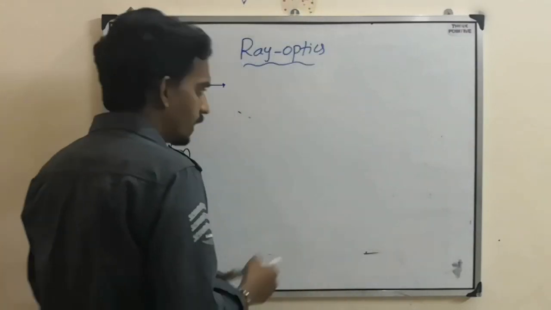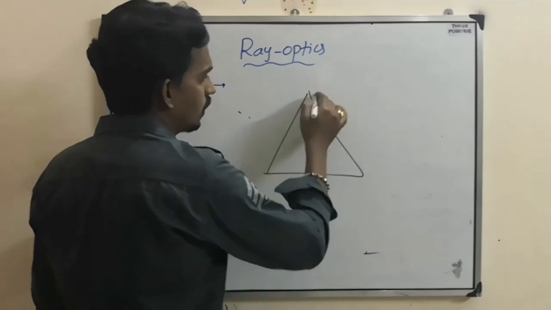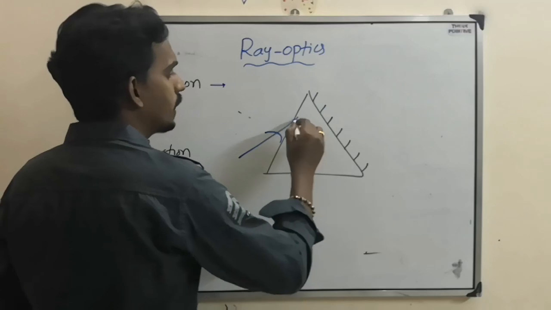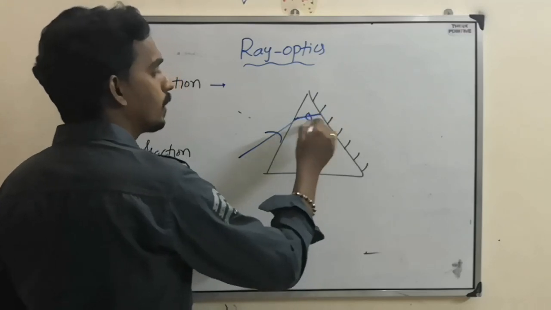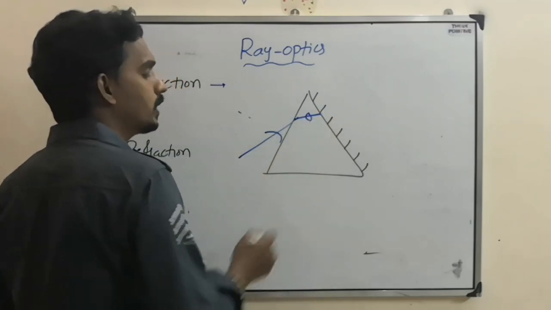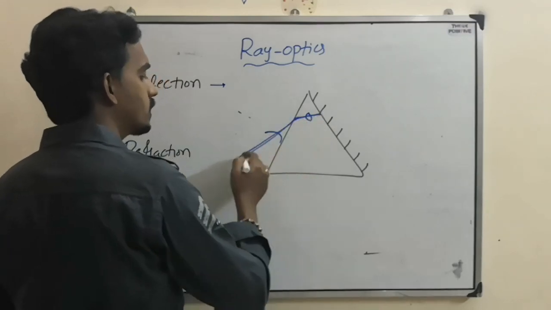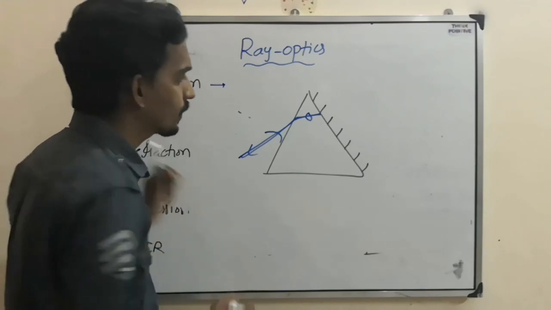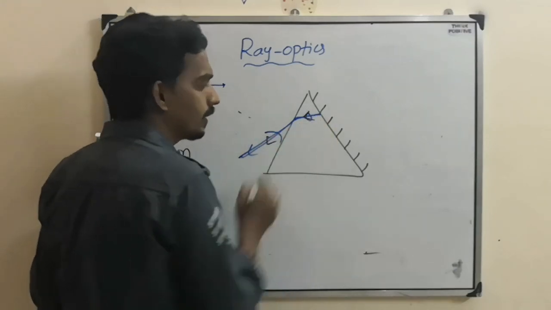Sometimes, in the case of a prism, they will silver one side, so the light will fall and reflect back. Most of the time they will tell you that it retraces its path. Retracing its path means it is coming back again.